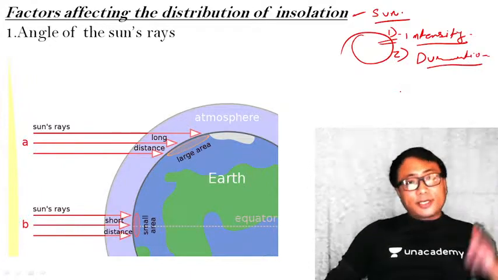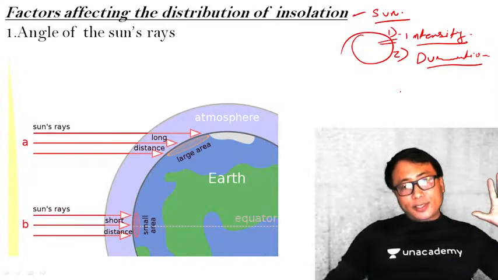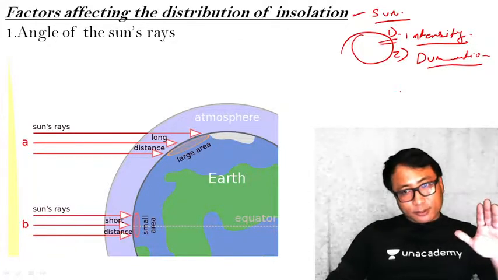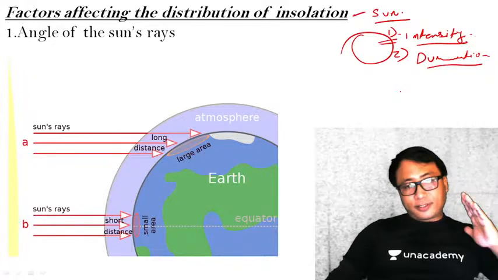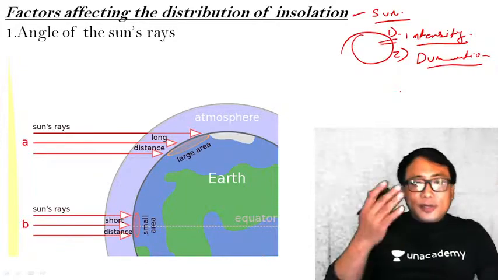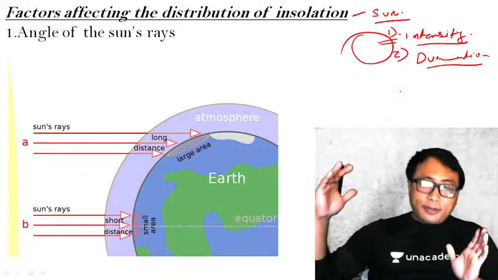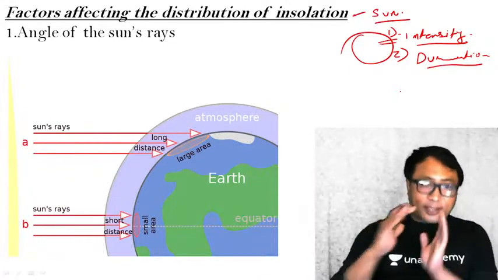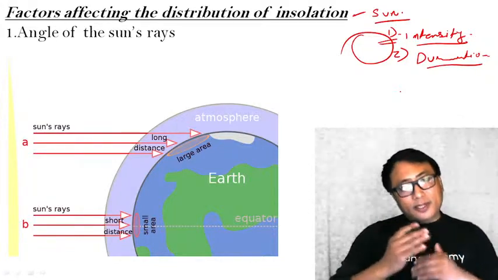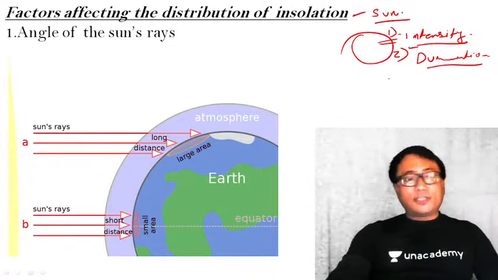Duration. In certain places, say for example, right at the polar location, during the summer season in the northern hemisphere, the sun insolation is there for months and months. In the winter, it is darkness for months and months. In the tropical region also, say for example India, during summer we have more hours of daylight and fewer hours of night time. Only in the equatorial region will you have somewhere around 12 hours daylight and 12 hours night time. So the duration is also different in different regions of the world.